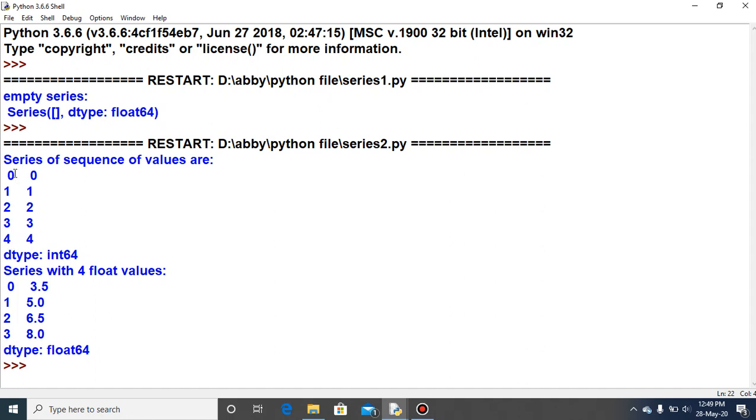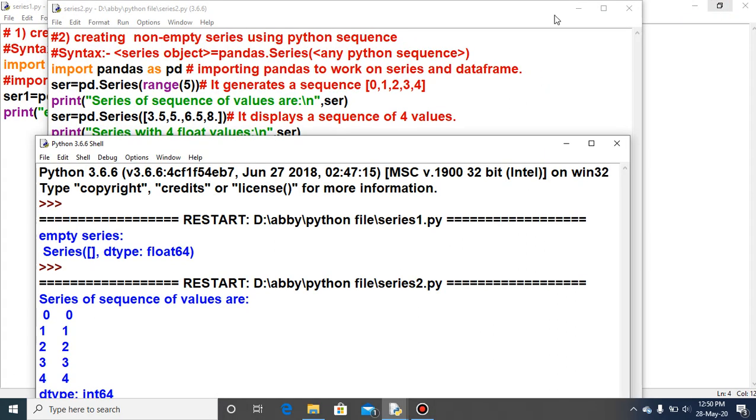This one is the index, the left column displays the index, and the right column shows 0 1 2 3 4. Why are these two the same? Because you have provided the parameter for this series as range 5, and range 5 means 0 1 2 3 4. Just look at the output, 0 1 2 3 4.